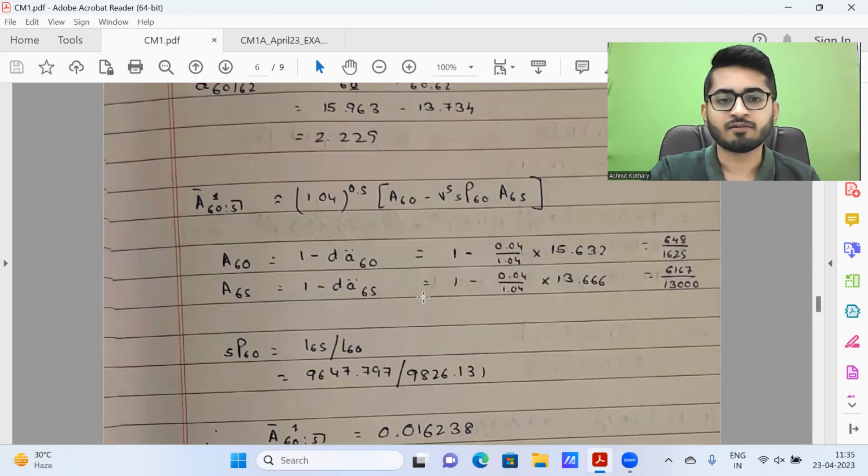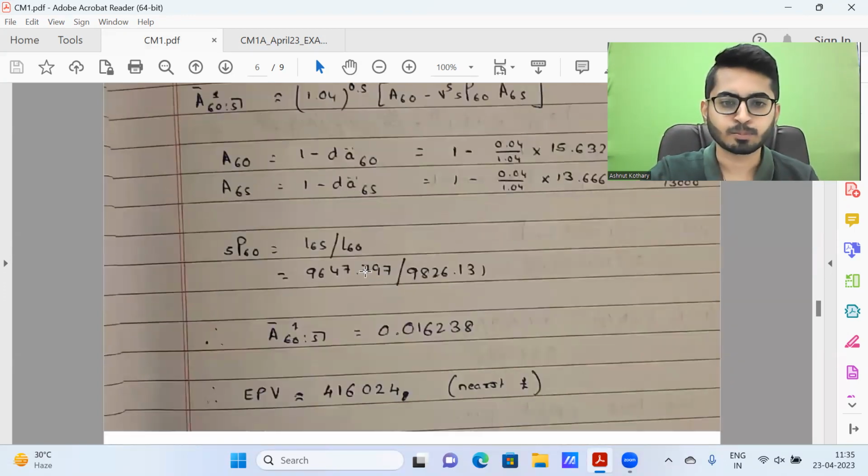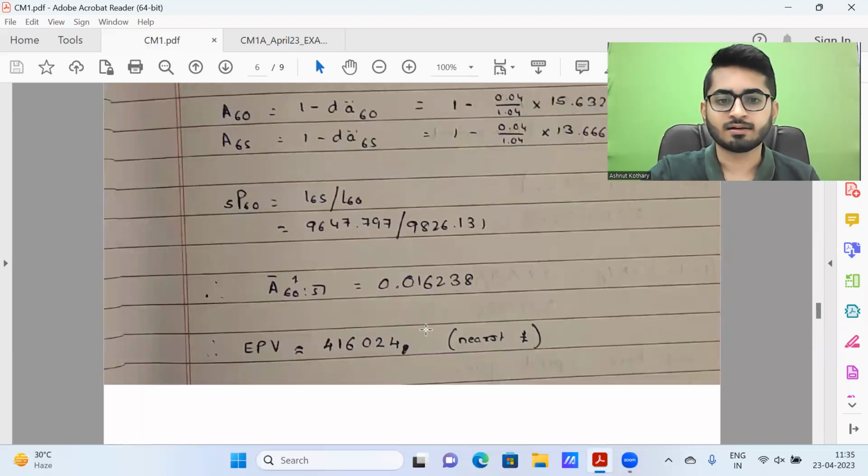Again, some of them might have kept this in A bar itself. You could have used A bar 60 as 1 minus delta A bar 60. That would have given a slightly different answer, but would have been completely acceptable as well. So what I'm getting, to the nearest pound, is 4,16,024, 416,024.